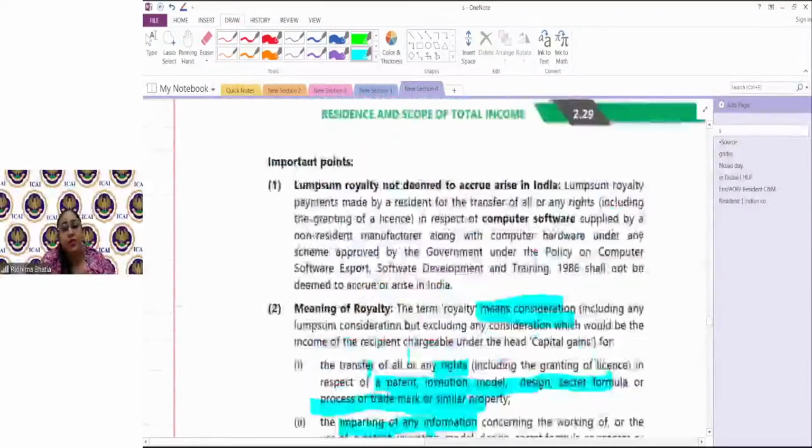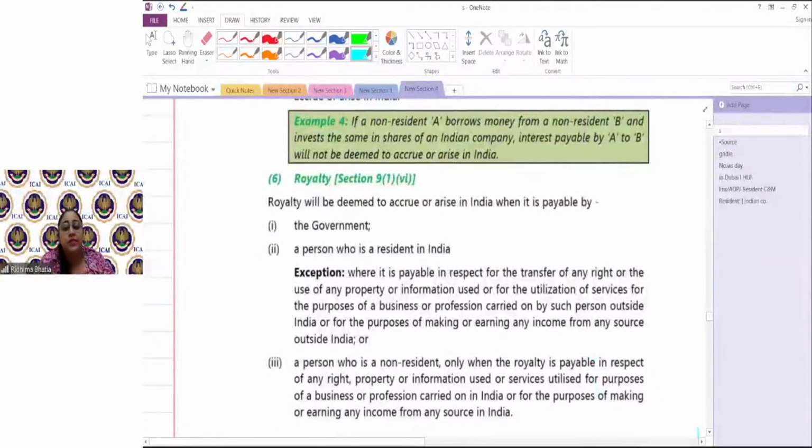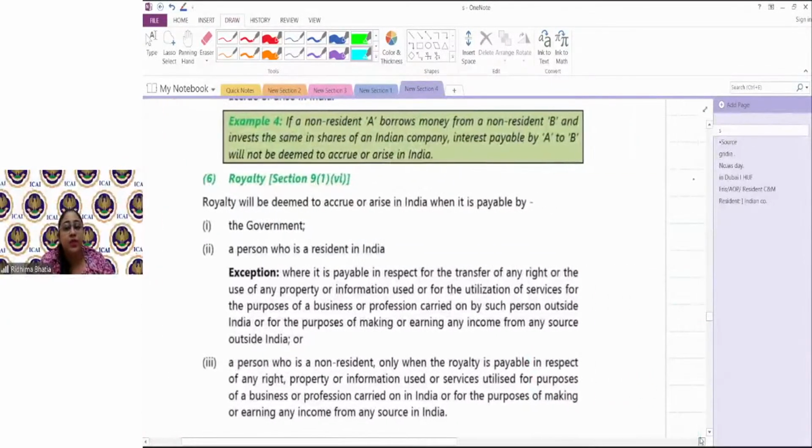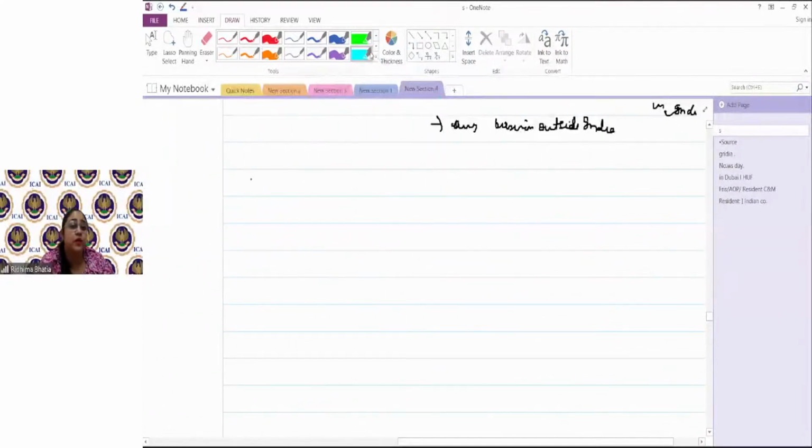Now we have to understand it from the perspective of taxability, that when a royalty received by a non-resident would be taxable in India, that is when a royalty received by a non-resident would be income deemed to accrue or arise in India. यहाँ पे भी same concept है, friends.